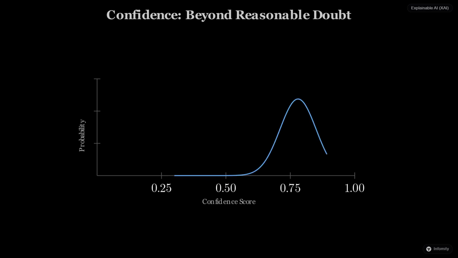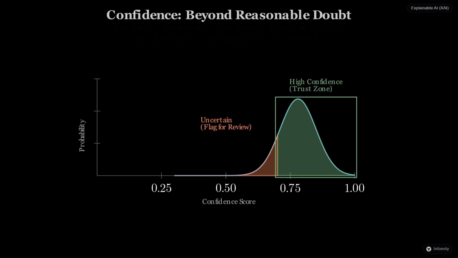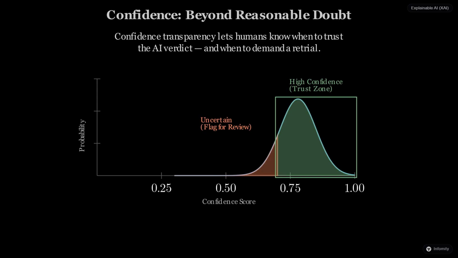By visualizing this uncertainty, we can identify when the model is operating in a foggy part of the data landscape, where the evidence is conflicting or insufficient. This transparency prevents us from blindly trusting a machine that is actually unsure of its own reasoning.